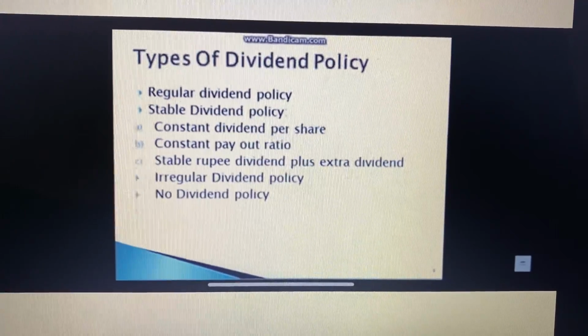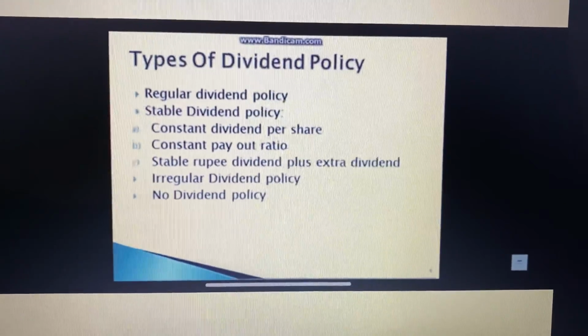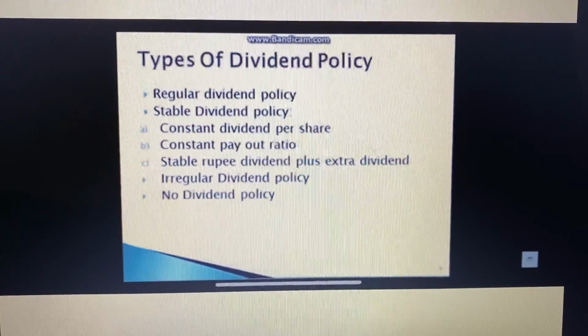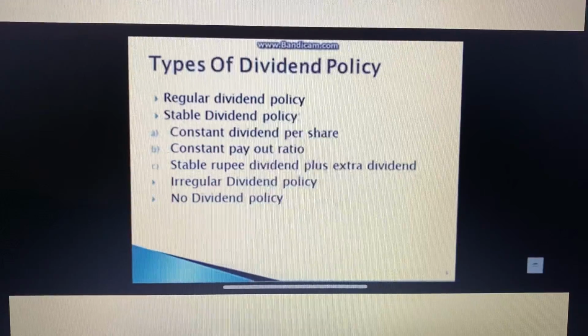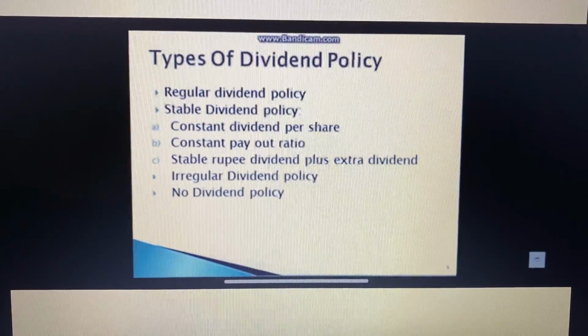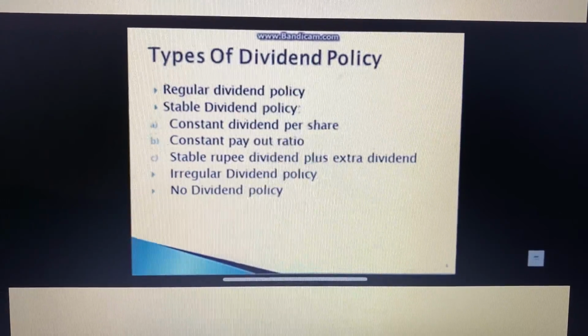Second type of it is the stable dividend policy. First of all, the meaning of the stable dividend policy. The term stability of dividend means consistency or lack of variability in the stream of dividend payments. It means a payment of certain minimum amount of dividend regularly. It is divided into the next three forms.